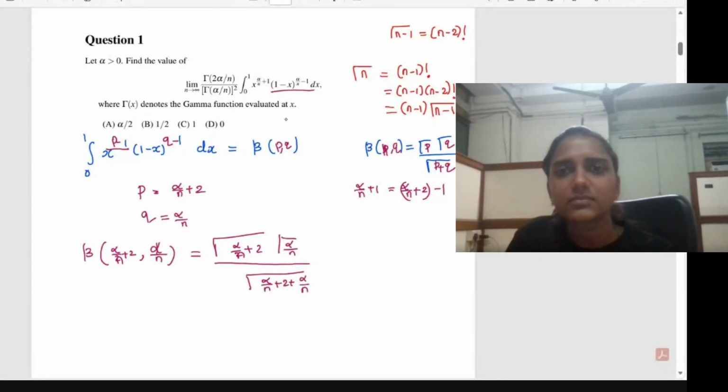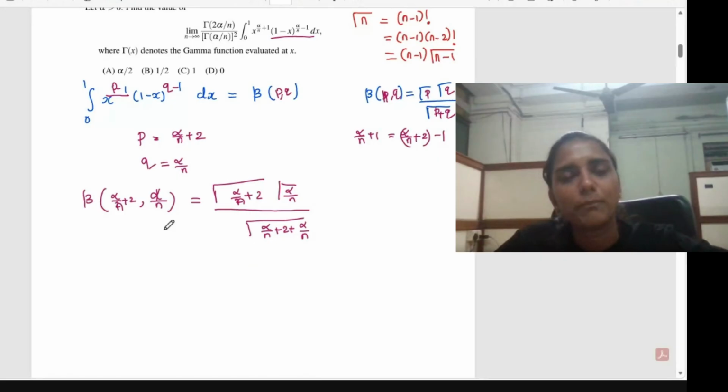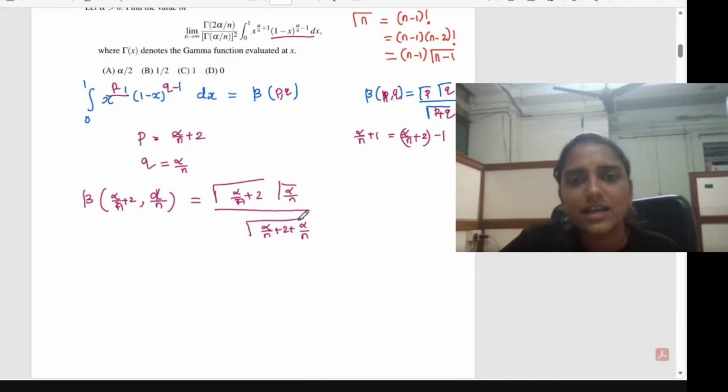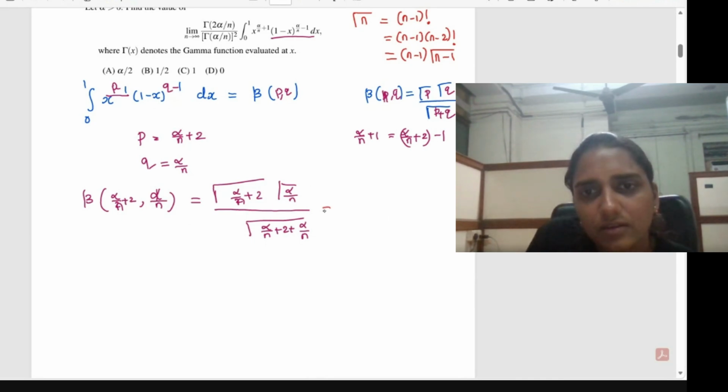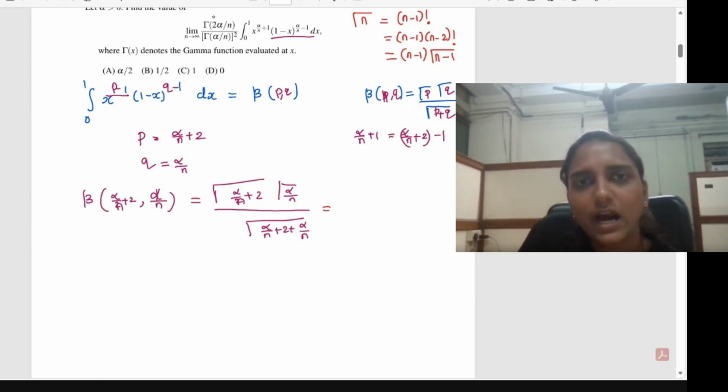So in this way, based on the question and the requirement, we should be able to convert the gamma into these different forms. So what is the value of this beta of alpha by n plus 2, alpha by n? You can evaluate these gammas, substitute and simplify. So gamma of alpha by n plus 2, gamma of alpha by n in the denominator. Here we substitute this beta instead of the integral, and there is already a gamma 2 alpha by n, gamma alpha by n the whole square in the denominator.